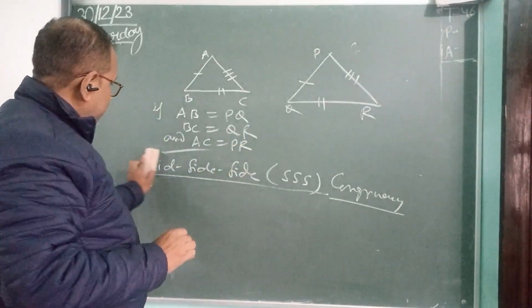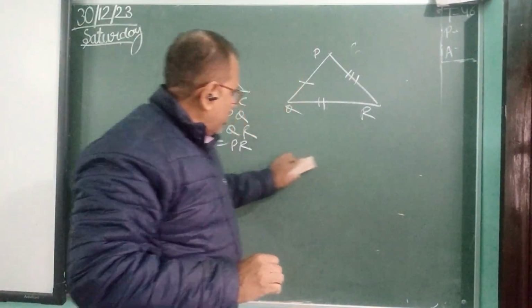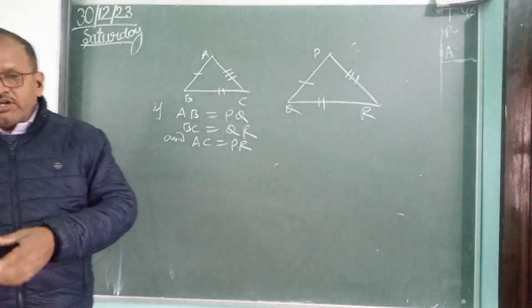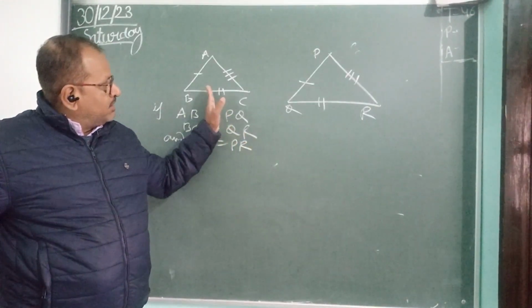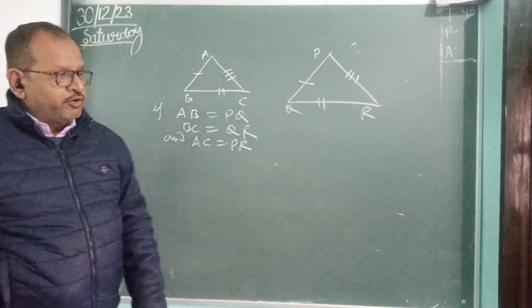So here we see that all the three sides of triangle ABC are equal to three sides of triangle PQR. In this case, both the triangles are congruent.